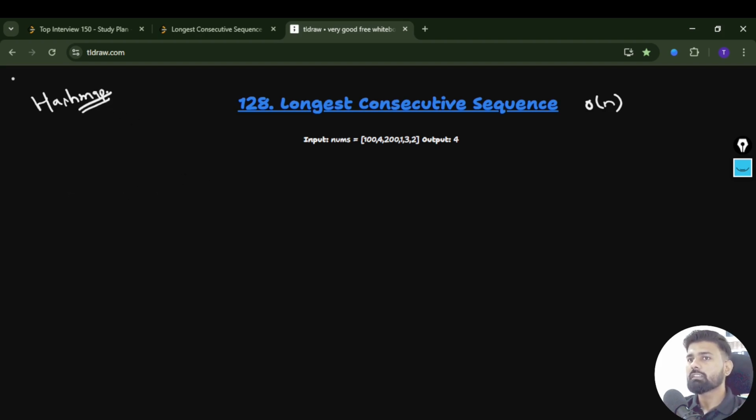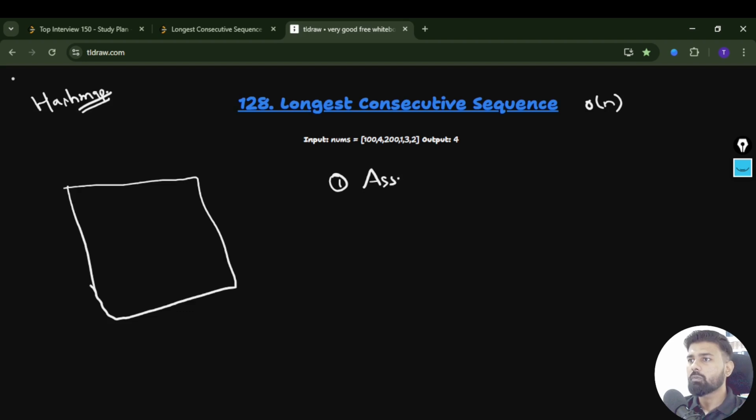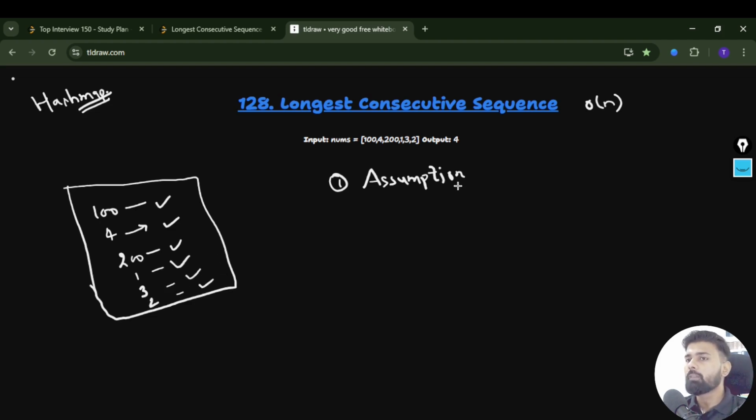Let's say this is your hash map. The first step is to make an assumption. What will be the assumption? Each and every element is a starting point. For example, 100 is a starting point, 4 is a starting point, 200 is a starting point, and respectively 1, 3 and 2, all of these are valid starting points. Once we have that assumption, in the next step we have to figure out the valid starting points.